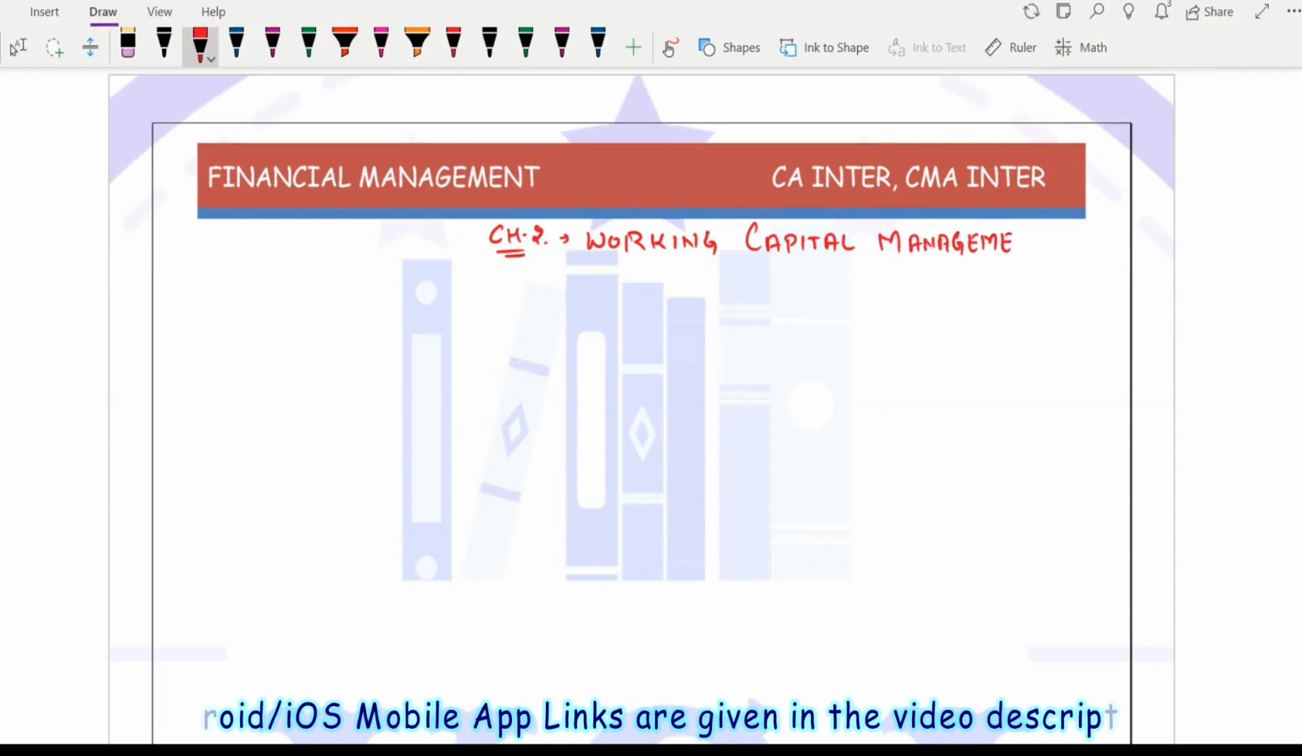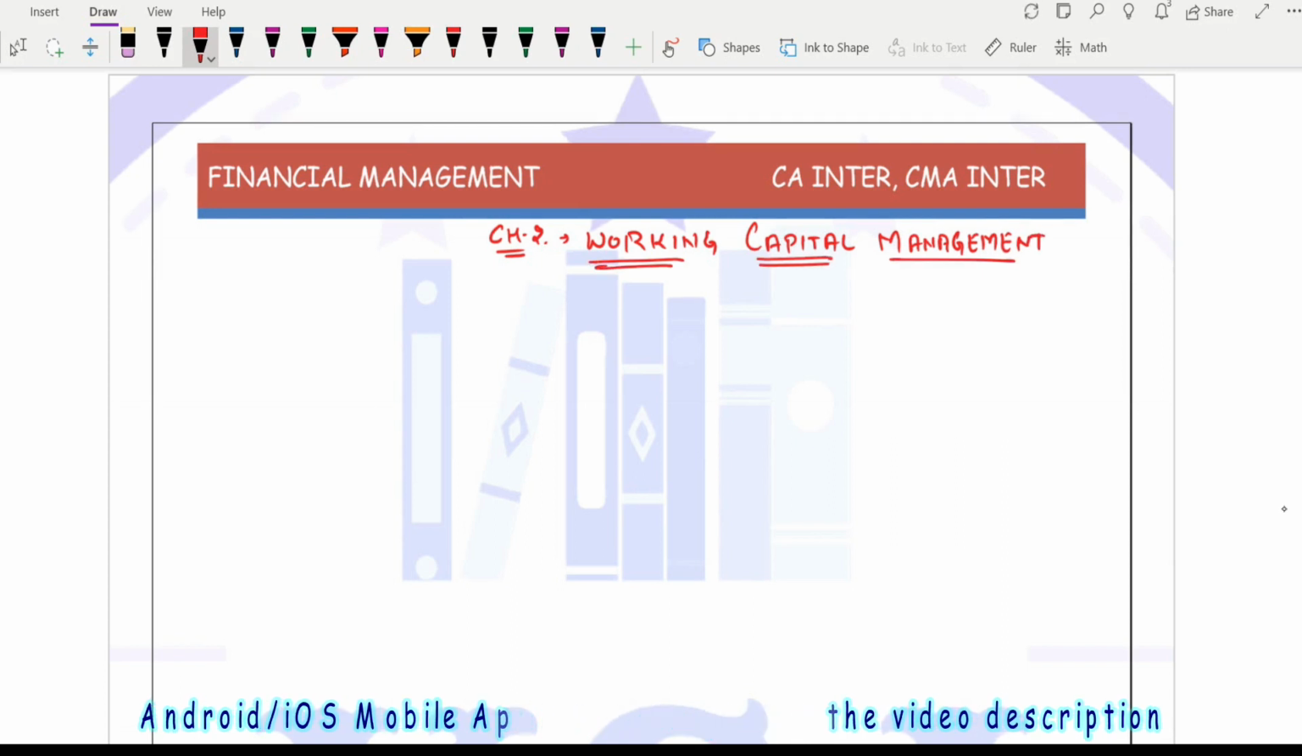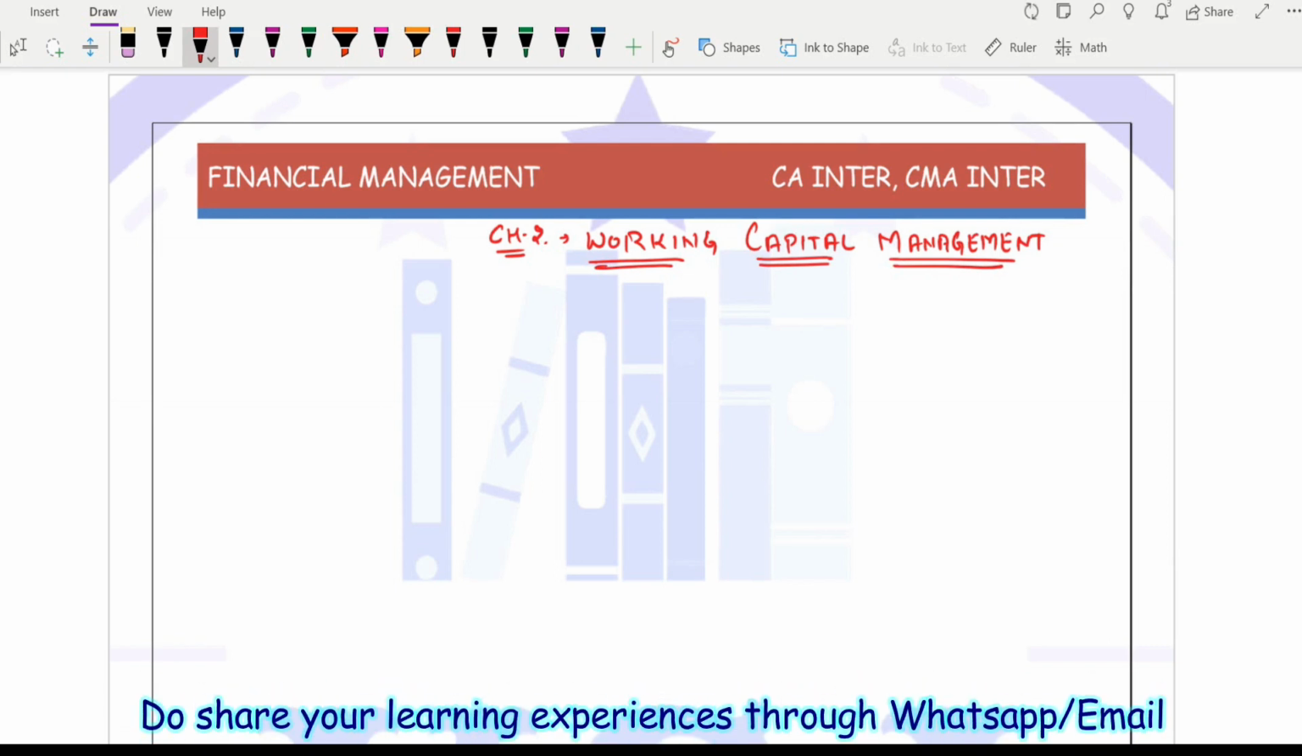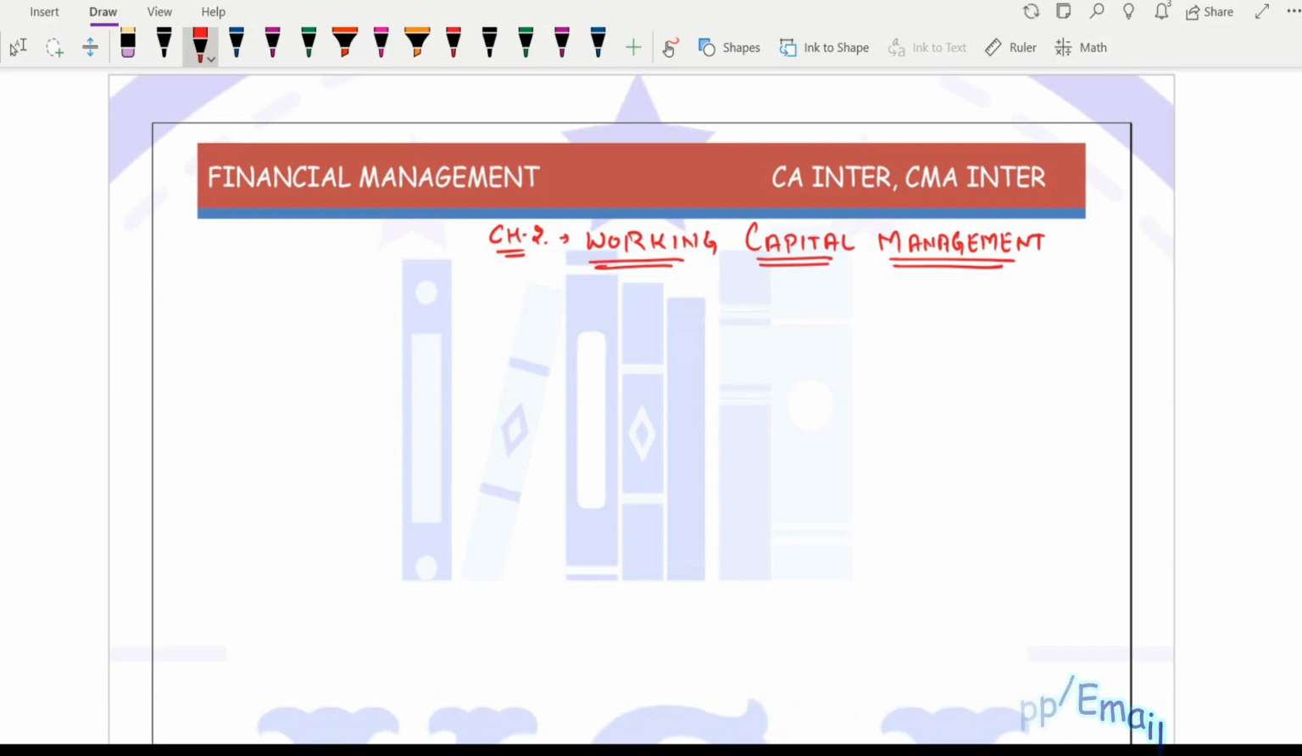Very important chapter from examination point of view. One of the highest weighted chapters, right? Because we have multiple components in this chapter. So this is a very important chapter. Just listen to each and every concept very carefully.